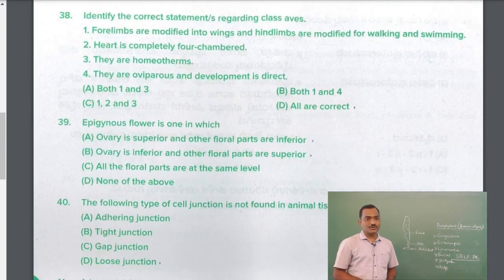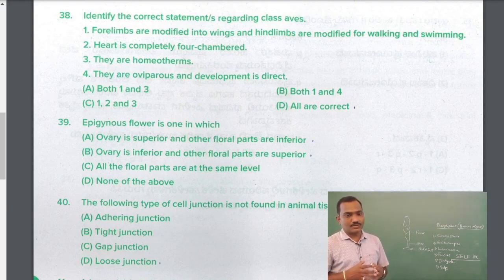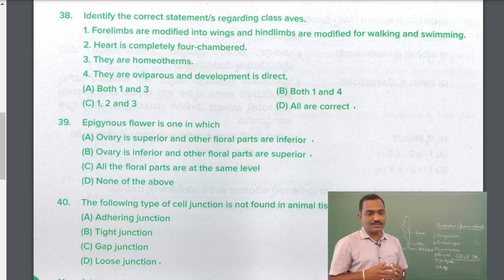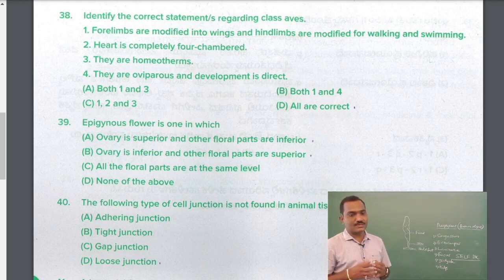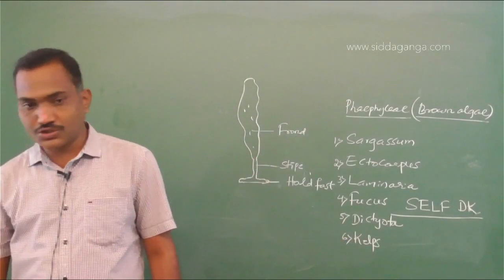Okay, next question, question number 38. Identify the correct statements regarding class Aves. Forelimbs are modified into wings, hind limbs are modified for walking and swimming. That's right. Heart is completely four-chambered. That's true.